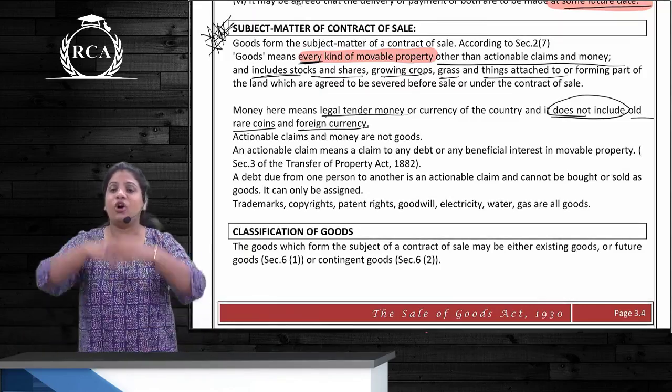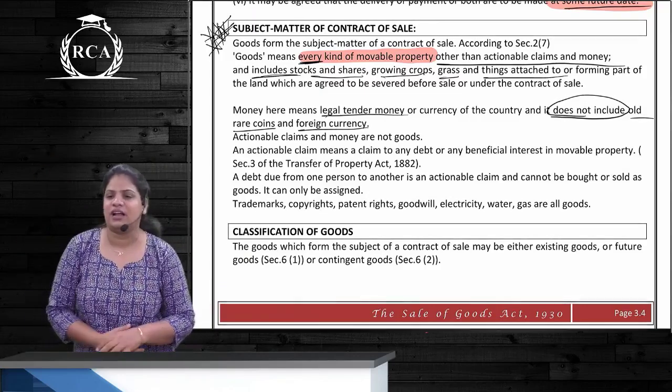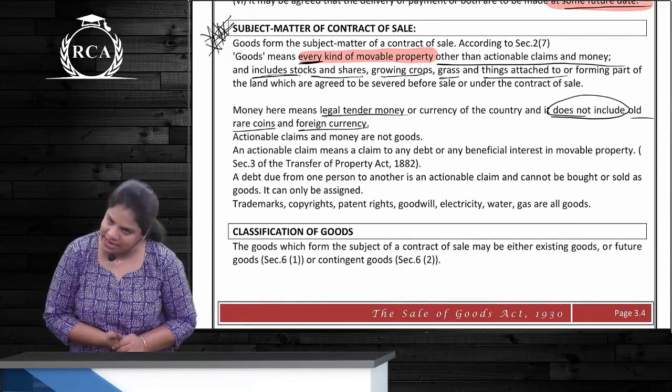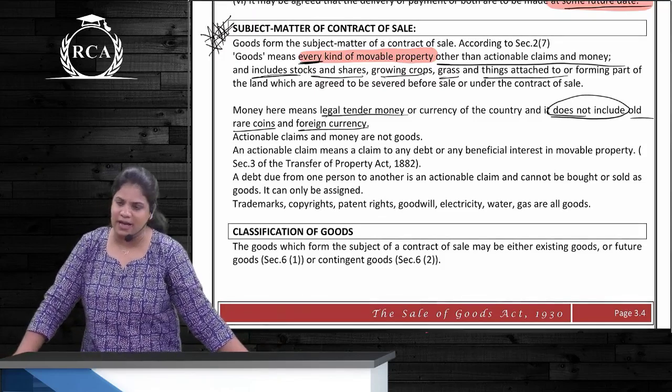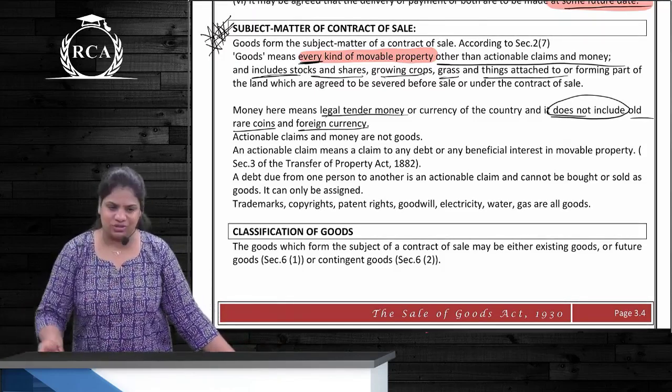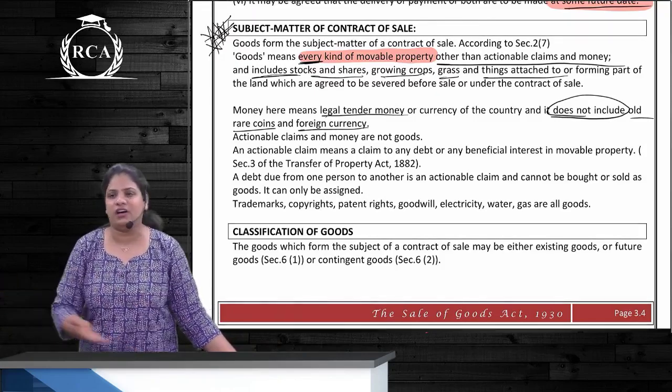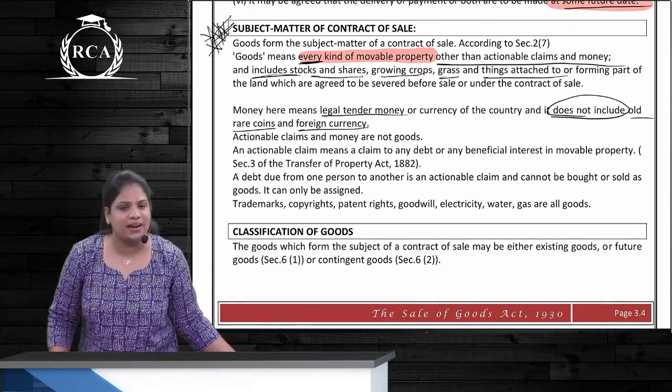Yes. A mango tree, a very big one, fixed in the ground, a 20-year-old tree. Can you sell that as well? Yes. Will the mango tree be treated as an immovable property here? No, even though it is attached to the land, it is agreed to be severed before sale. It is regarded as goods, right?